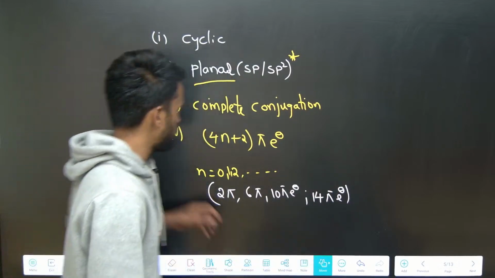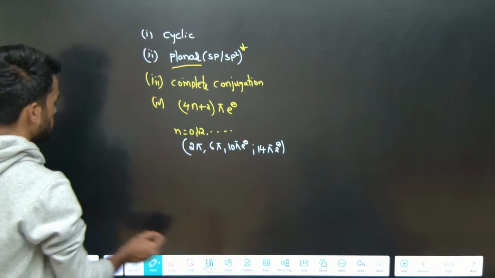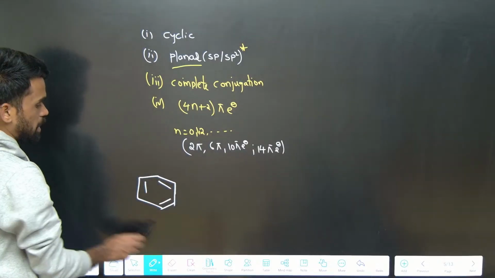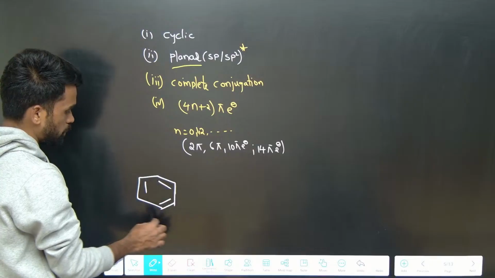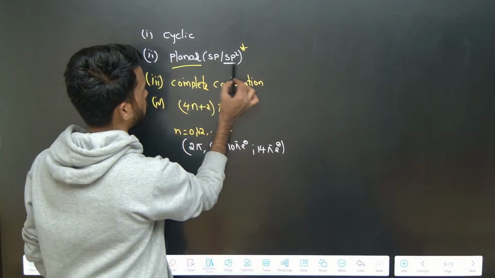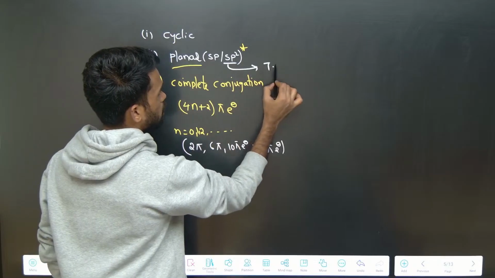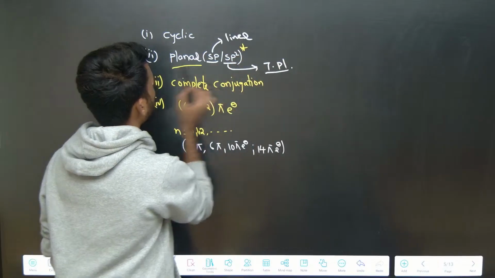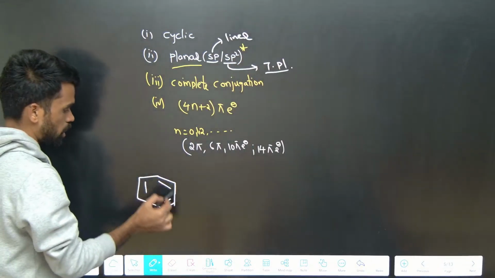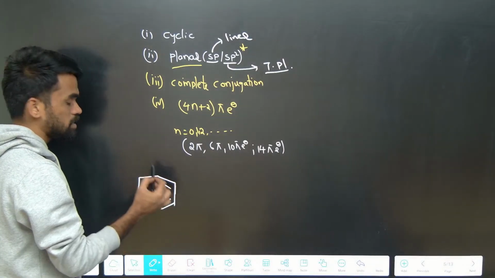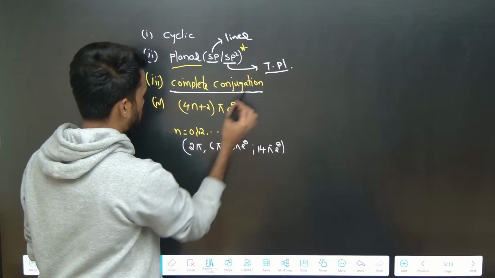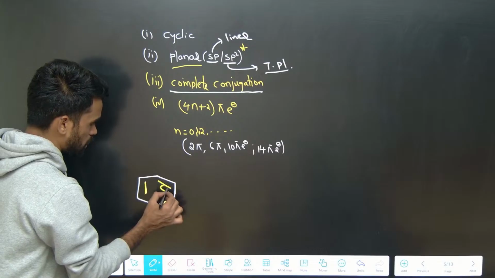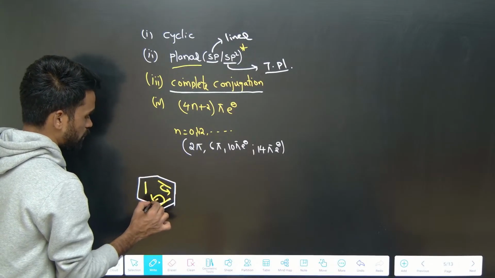Now let me give you some examples. Here I am writing the first simple compound, benzene. Look at this, it is a cyclic compound and all carbons are sp2 carbons. If it is sp2, what will be the geometry? Trigonal planar. If it is sp, it is linear. Both of them are planar compounds only. So all carbons here are sp2, so I can say the compound is planar. Next, what about complete conjugation? These pi electrons are in alternate positions, and whenever there is an alternate arrangement like this with planarity, they will conjugate in this way.